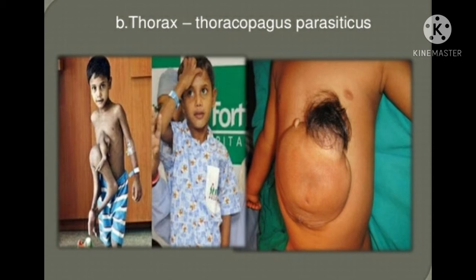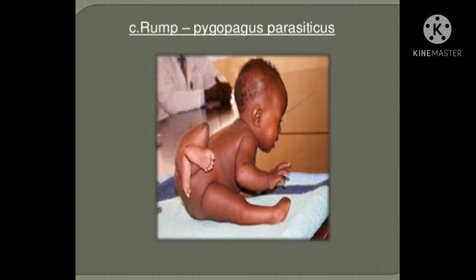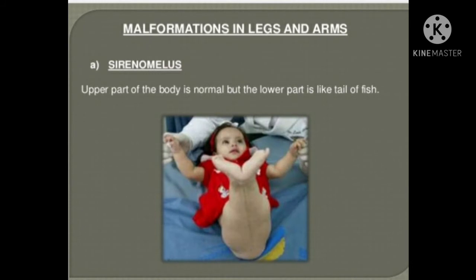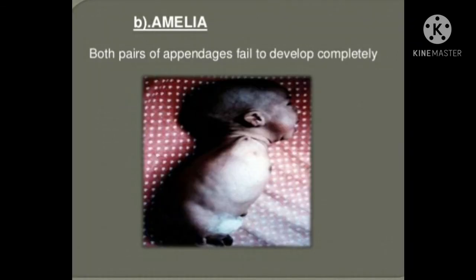Here you can see in the thorax region the other baby's part is inserted. This is Pygopagus parasiticus. Legs are joined but the upper body is normal. This is Sirenomelus. A pair of appendages fail to develop completely. This is Amelia.